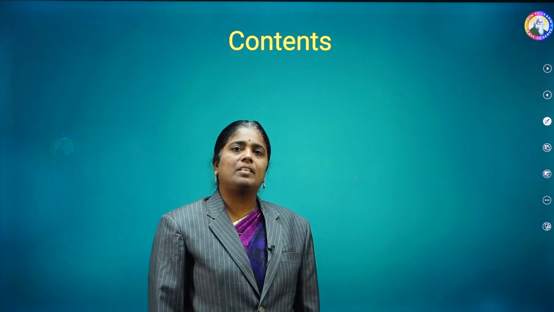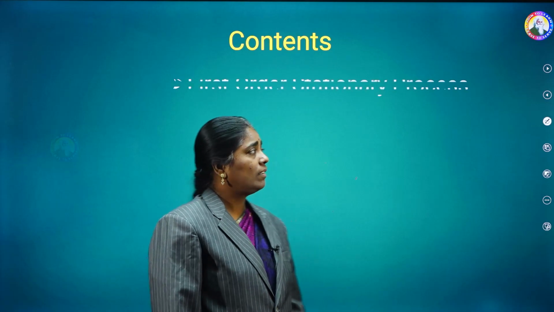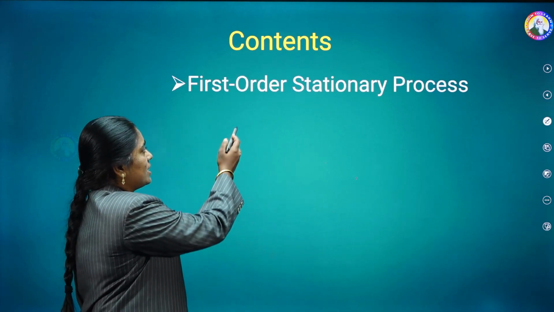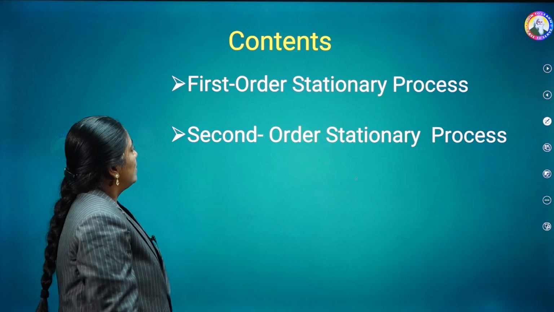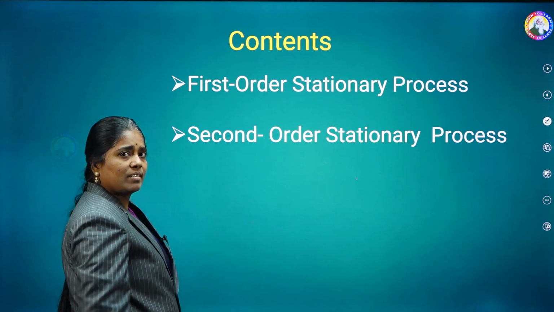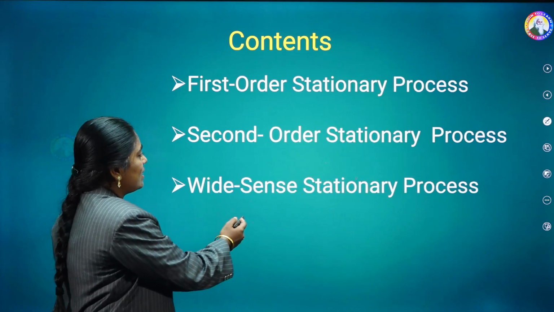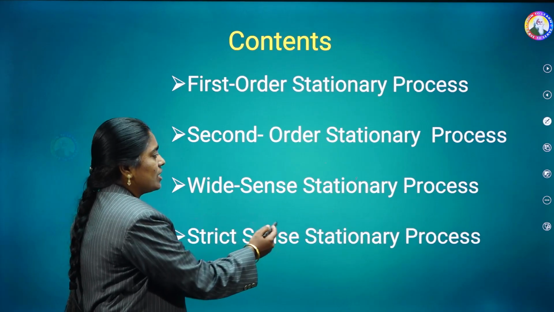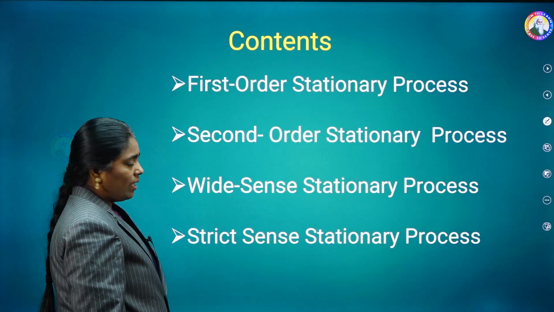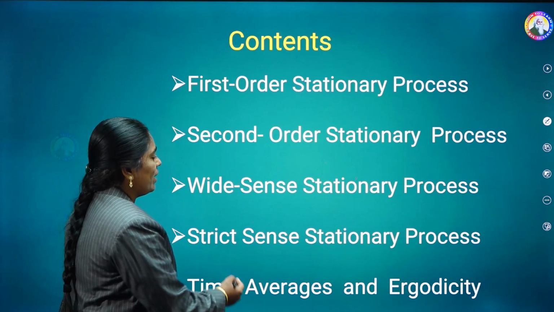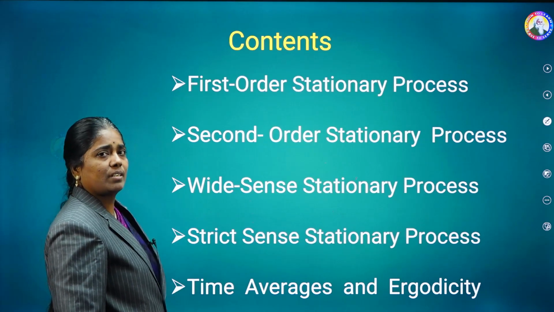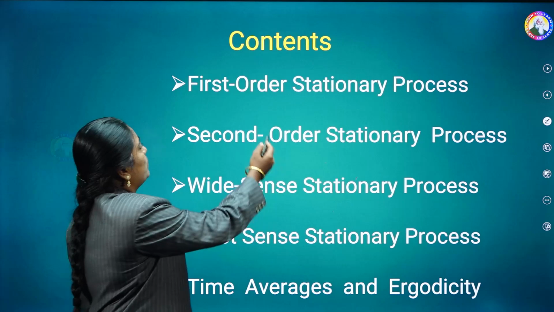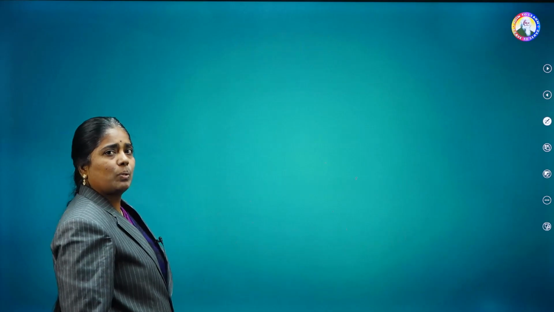The contents related to stationary process are first order stationary process, second order stationary process, Wide-sense stationary process and Strict-sense stationary process. And one more topic is time averages as well as ergodicity. First, I will explain the first order stationary process.